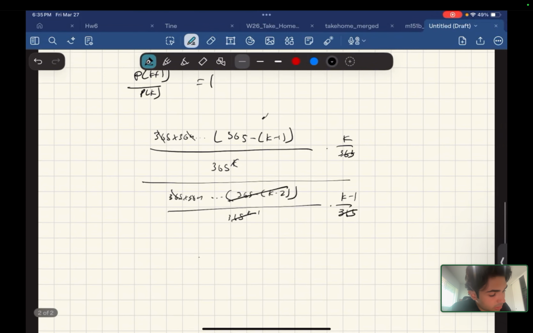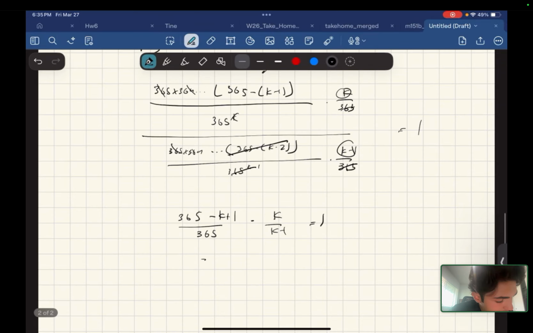So we get 365 minus k plus 1 to simplify a little bit, over 365, times, and then this is left and this is left, so it's times k over k minus 1 is equal to 1. And then you have 366 minus k over 365 times k over k minus 1 equals 1.